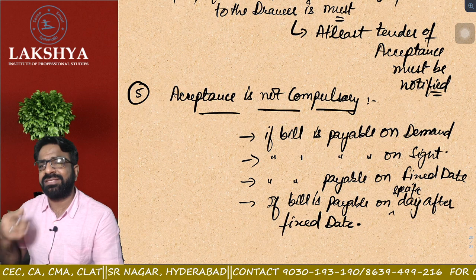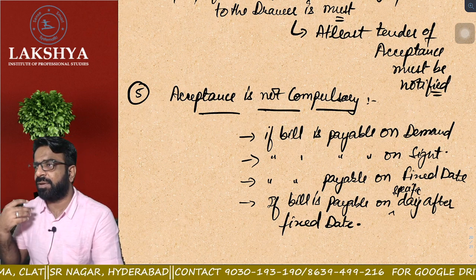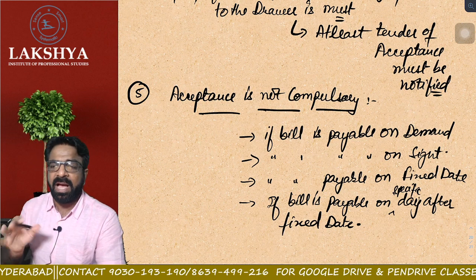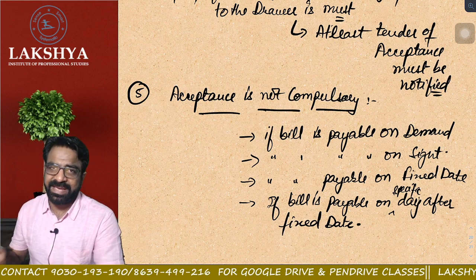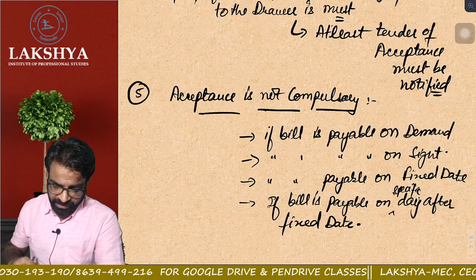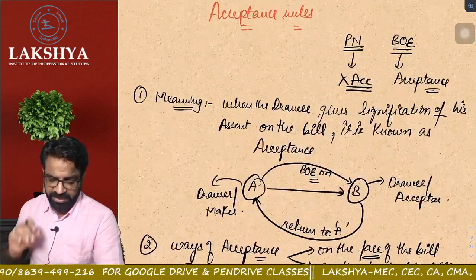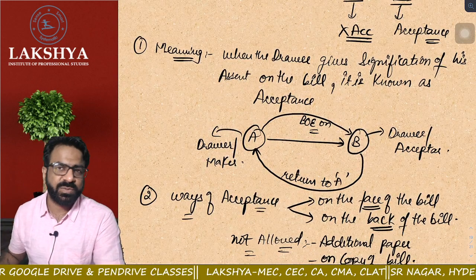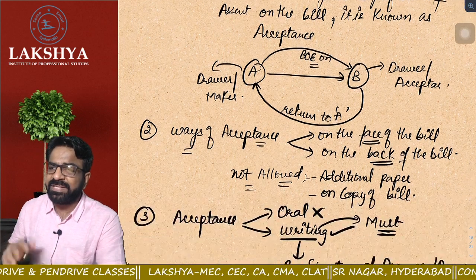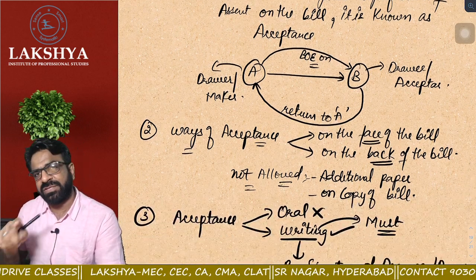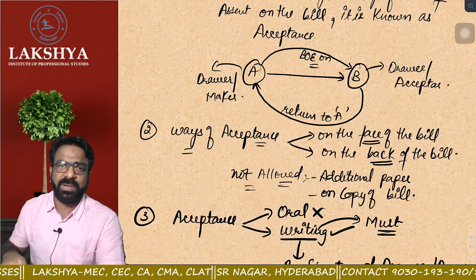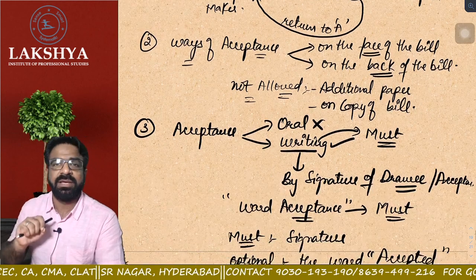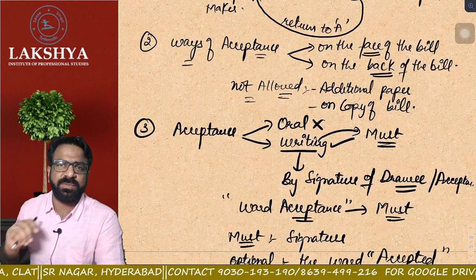So if the bill is payable on demand, on sight, on a fixed date, or on a specific day after the fixed date, then in that case acceptance required or not required? Not required. जल्दी से रिवीजन करेंगे, जल्दी क्या होता है सर acceptance? When the drawee gives his signification of his assent on the bill, it is known as acceptance. सर जल्दी बता दो acceptance कैसे की जाती है? Either it can be done on the face of the bill or on the back of the bill. Not allowed neither on additional paper nor on the copy of the bill. Acceptance must be oral or in writing? Obviously must be in writing.